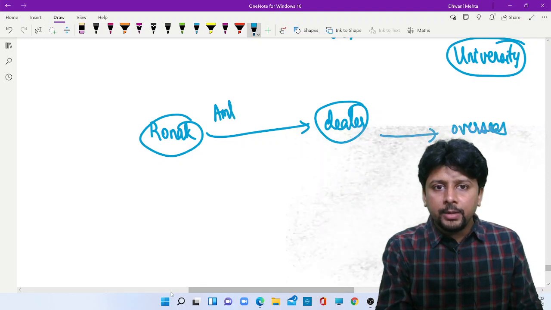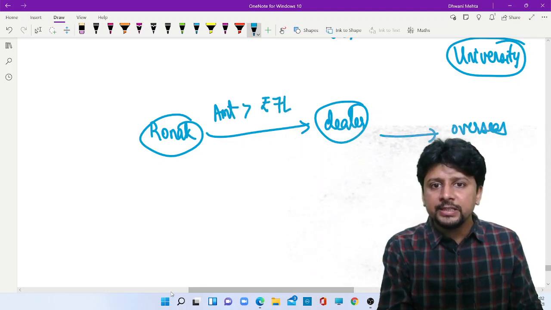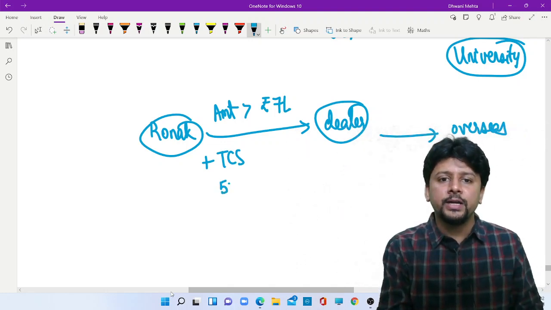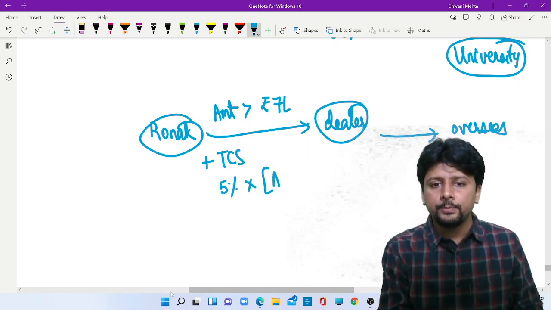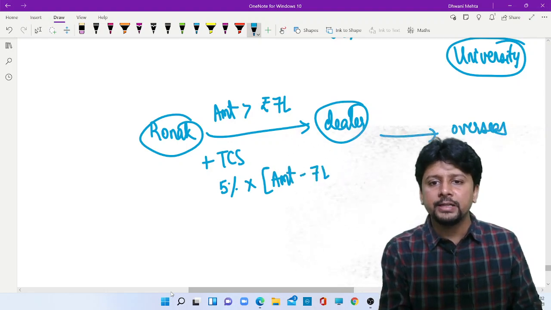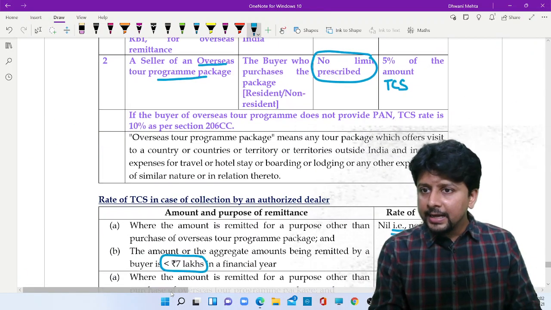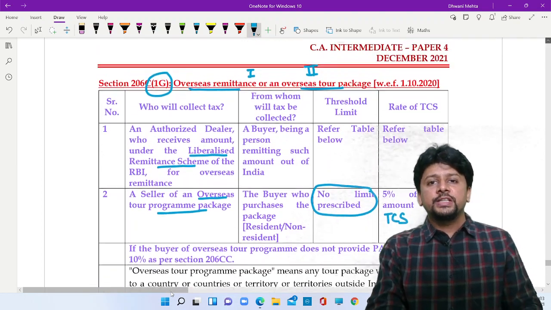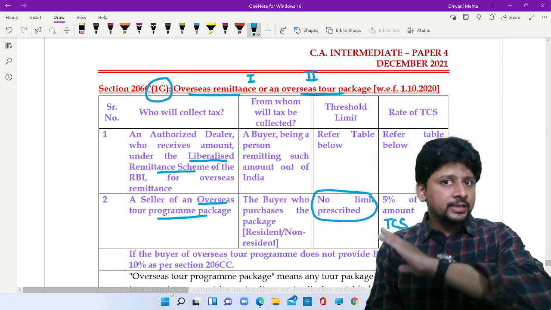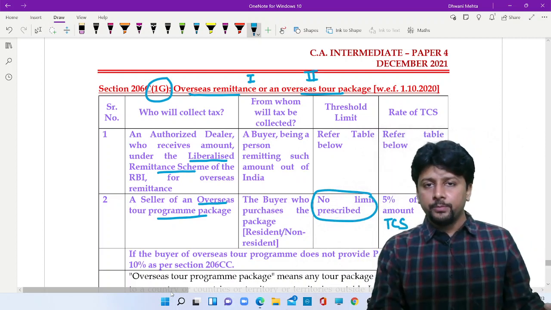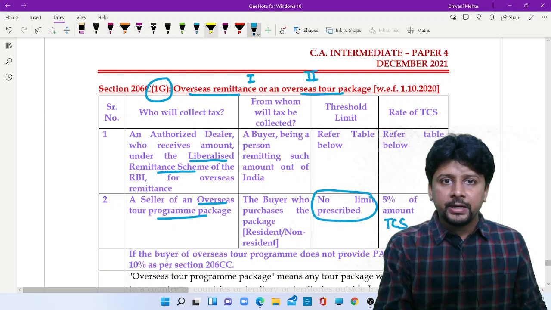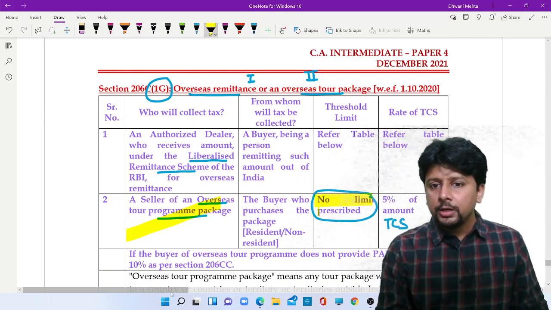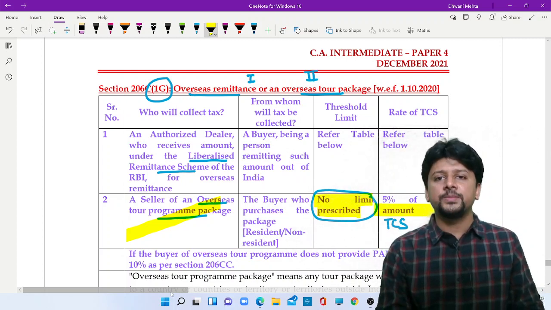Then if the amount that I am sending is greater than 7 lakhs, I will have to give TCS. Now it will be 5% on the amount greater than 7 lakhs. Again, I'll repeat one thing. Please remember, if you are purchasing a tour package, then the 7 lakh exemption is not available. If it's a tour package, no limit, TCS will always be there.